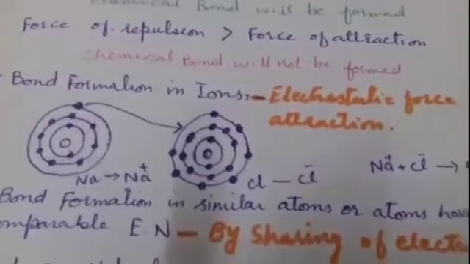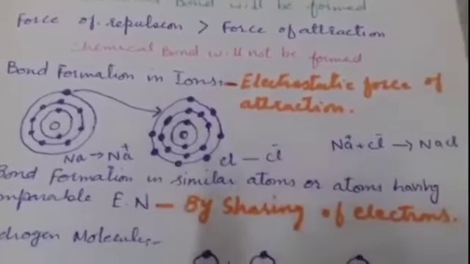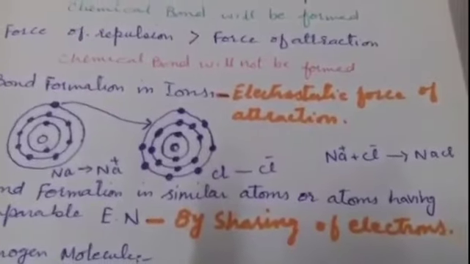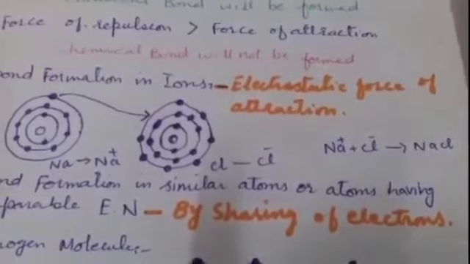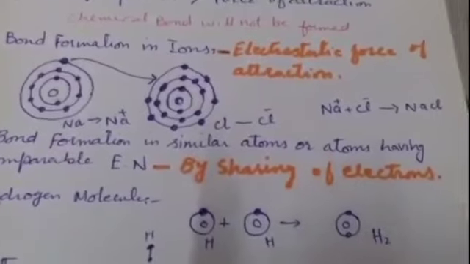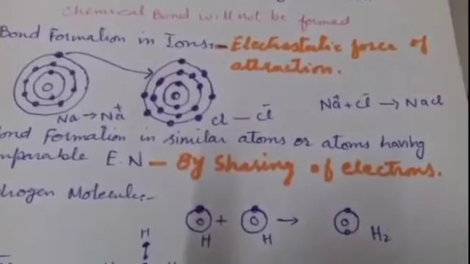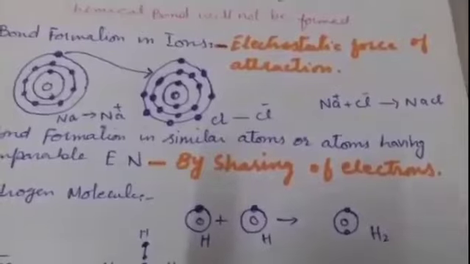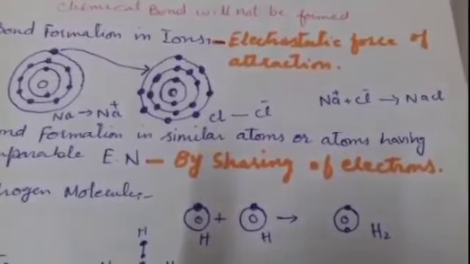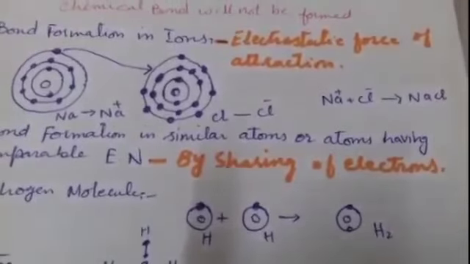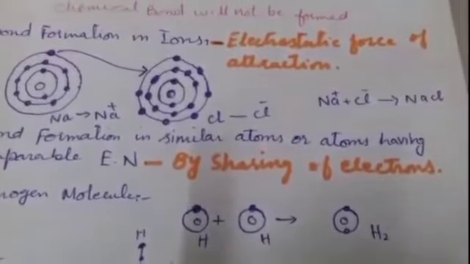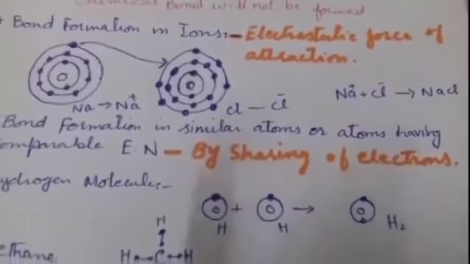Now, there are some substances which have molecules. In those substances, the atoms have the same number of electrons in their outermost shell or comparable electronegativity. Now take the example of hydrogen. A hydrogen atom has one electron in its outermost shell. Two hydrogen atoms have the same number of electrons in their outermost shell, so they combine by sharing the electrons and form the chemical bond in the hydrogen molecule.